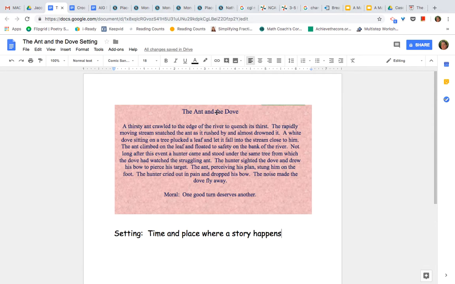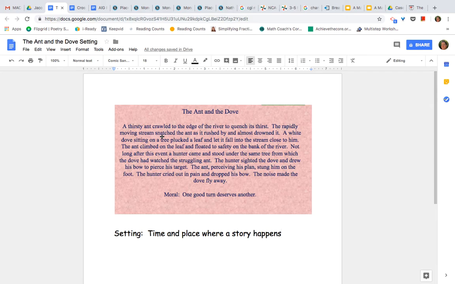So, on The Ant and the Dove, in the first sentence, it says, "A thirsty ant crawled to the edge of the river to quench its thirst." I would take my pencil and I would underline edge of the river because that tells me the place where they are. I would continue on. It says, the rapidly moving stream. I would underline that because that also gives us clues about where the story is. They're not in a city, they must be out in nature somewhere.